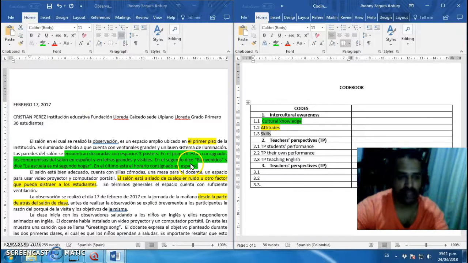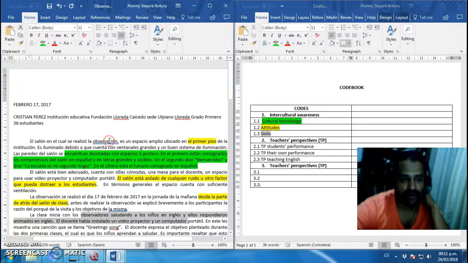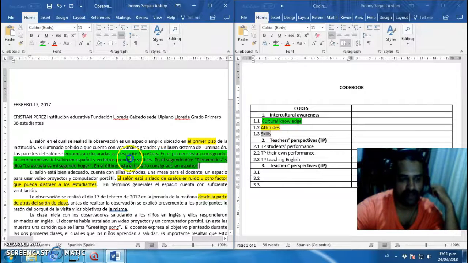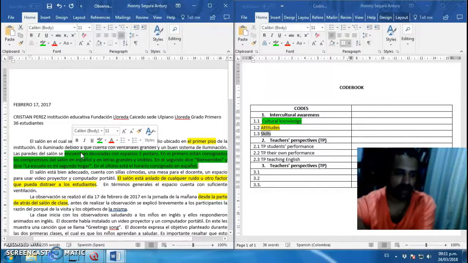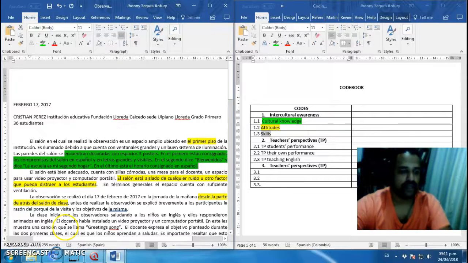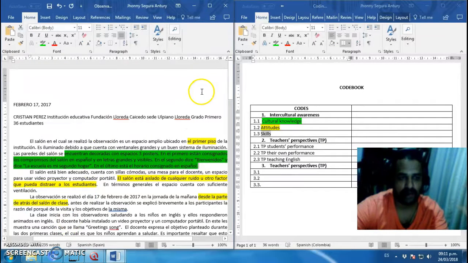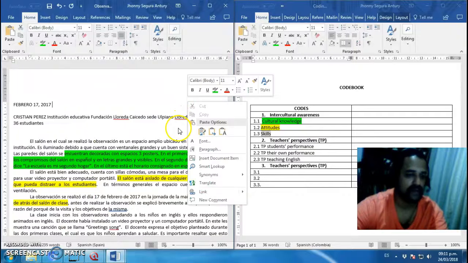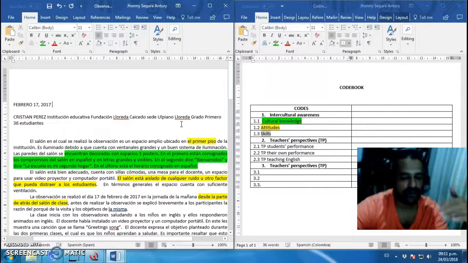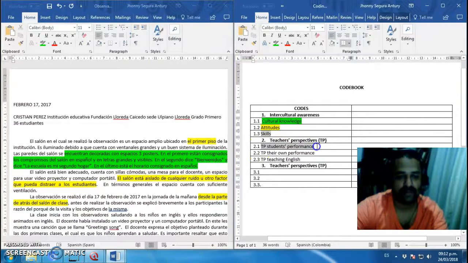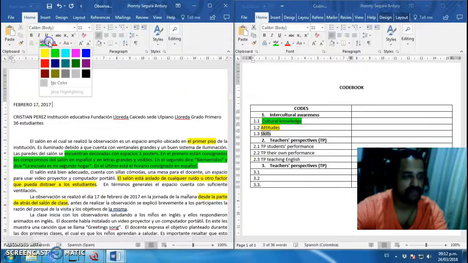So at the end, when you finish with the information, you just go and get this information and organize it somewhere else in a Word file, whatever you want. If it's a PDF, you can work with comments. I mean, always the comments. If it's the audio, in that case, you have to transcribe those fragments that you are interested in. So if it's PDF, it's the same logic. The only difference is that you're just going to use colors with your codes.